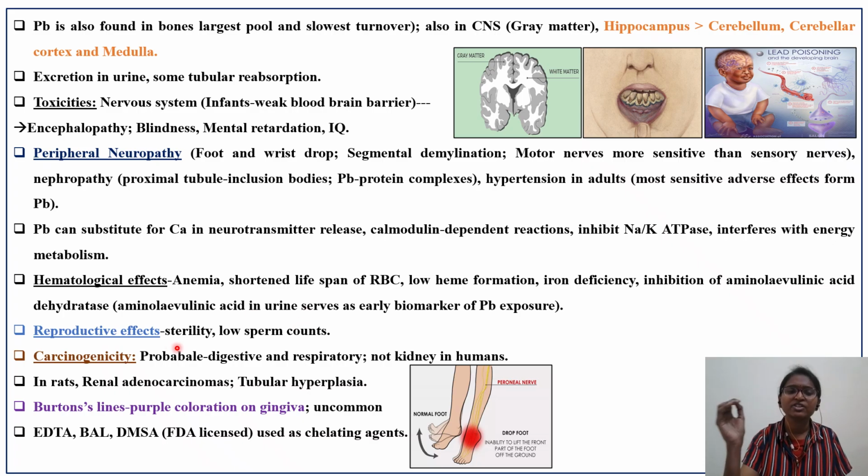Then what are the adverse effects of lead on the reproductive system? It is affecting sterility, and it is decreasing the sperm count in the case of the male reproductive system.